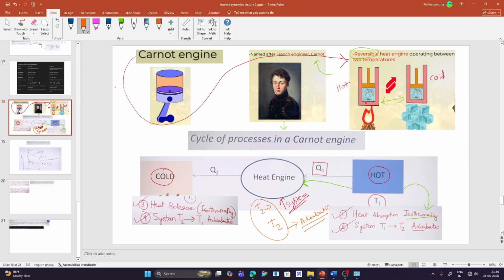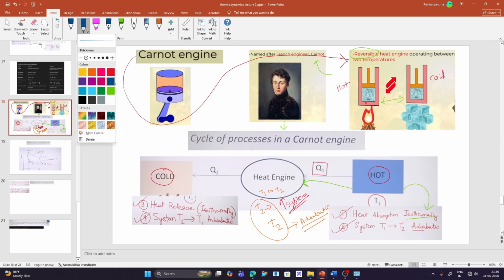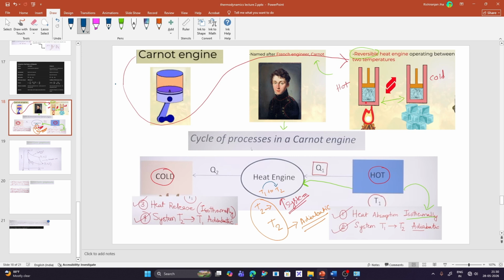So what is adiabatic? In an adiabatic process, there is no heat exchange between the system and the surroundings. So the heat engine absorbs the heat from the hot reservoir, does some work, but the change of temperature, that is, the heat engine going from temperature T1 to T2, is adiabatic. So there is no loss of heat in this process. The temperature is changing from T1 to T2, but there is no loss of heat. The process is adiabatic, right?